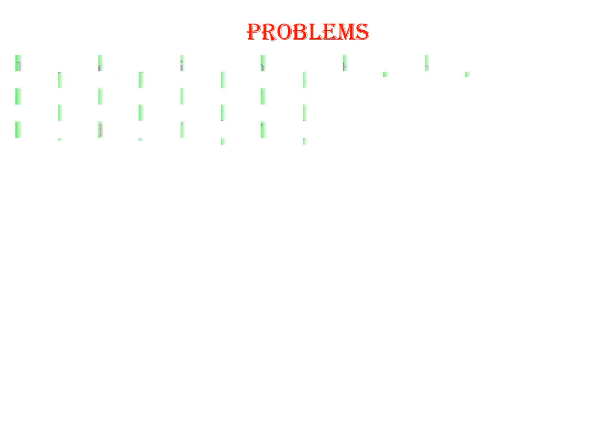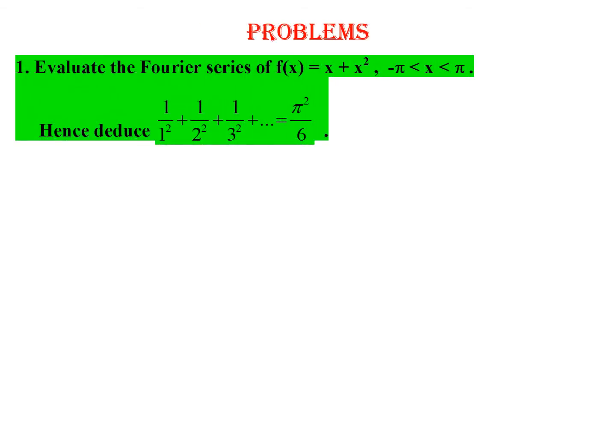Now let us see few problems. The first one, we need to evaluate Fourier series for the function x plus x squared in minus pi to pi, and we need to deduce a series. First, the given function is x plus x squared.